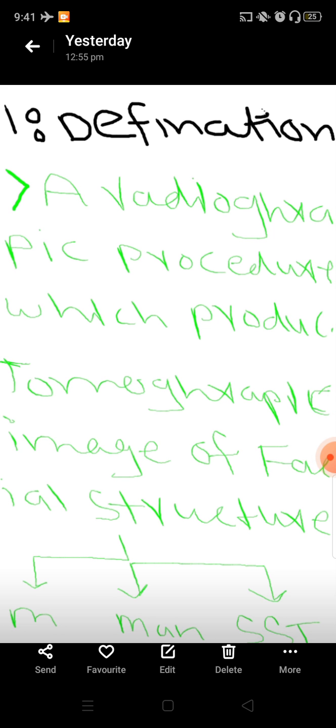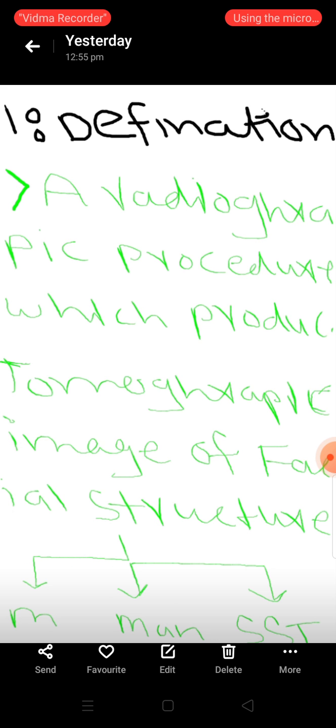Now come to the definition of OPG. How do we define the OPG? OPG is a radiographic procedure which produces a tomographic image. Tomographic image means image of deep tissue, bone. OPG is a radiographic procedure which produces a tomographic image of facial structures.